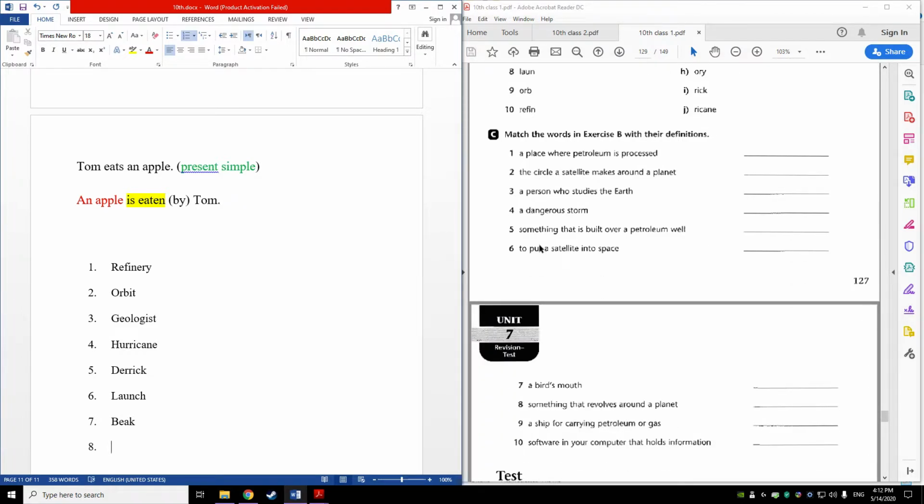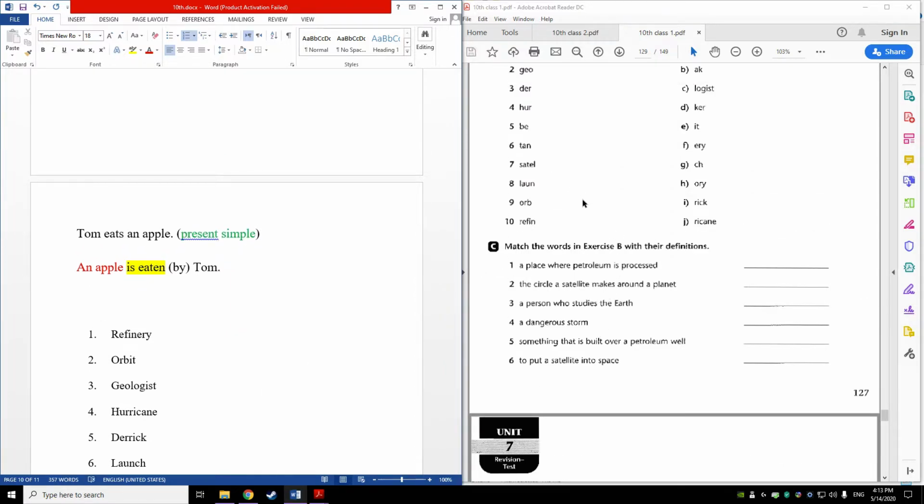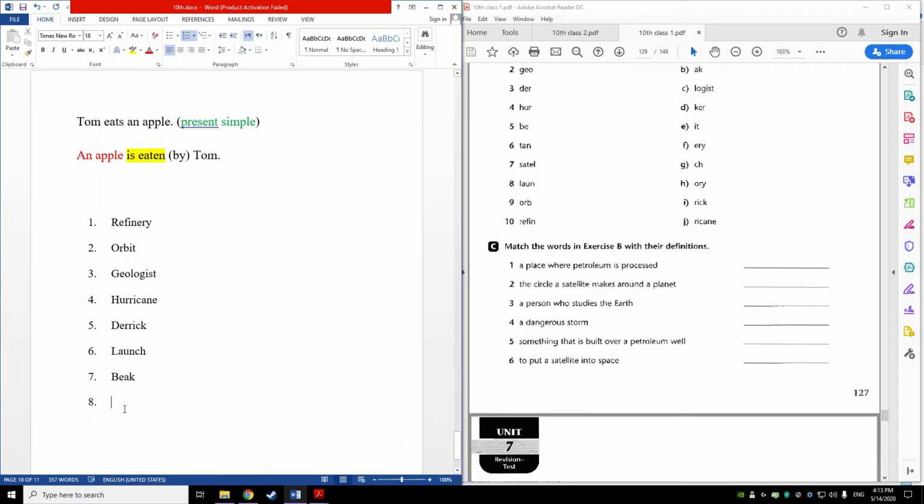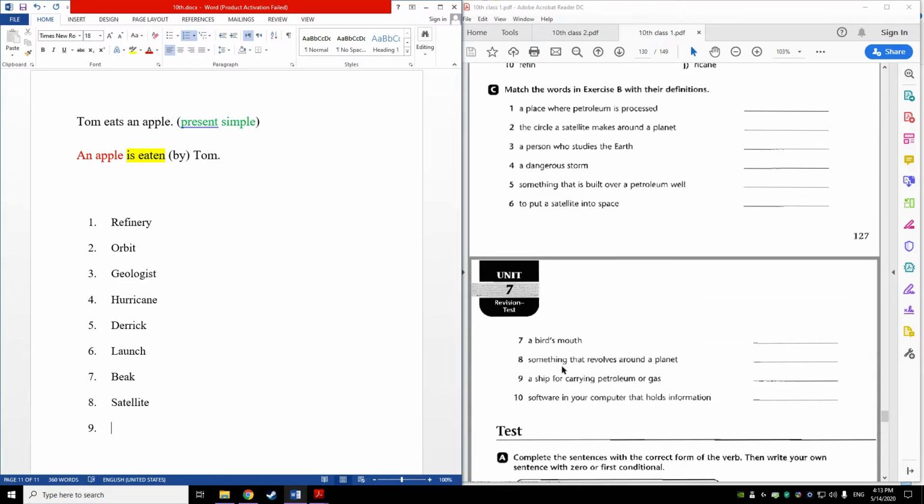Next we have something that revolves around a planet. Something that revolves or rotates around a planet is a satellite. If you remember, we said that a satellite revolves around a planet. Satellite, number 8.